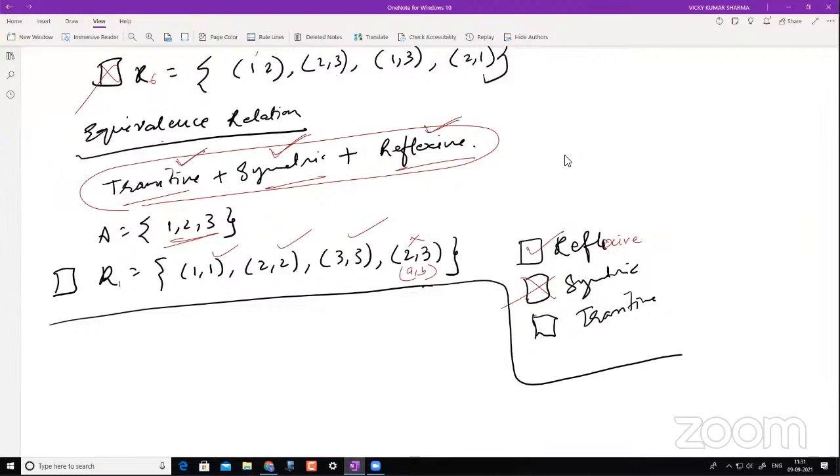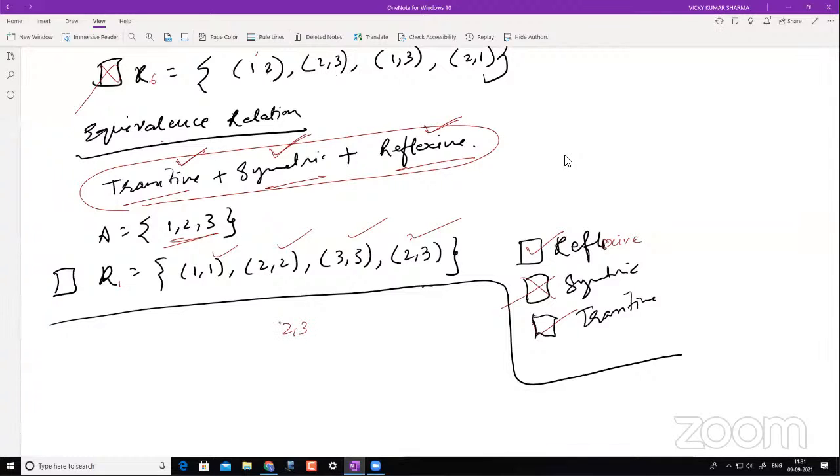So if this is my B, then the other element definitely becomes your C. So C is nothing but 3. Then I must have (2, 3) in my relation, and that is there. I have it. Sorry, it is transitive. All the elements satisfy transitivity. So it's transitive. Sir, if we take (2, 3) and (1, 1).